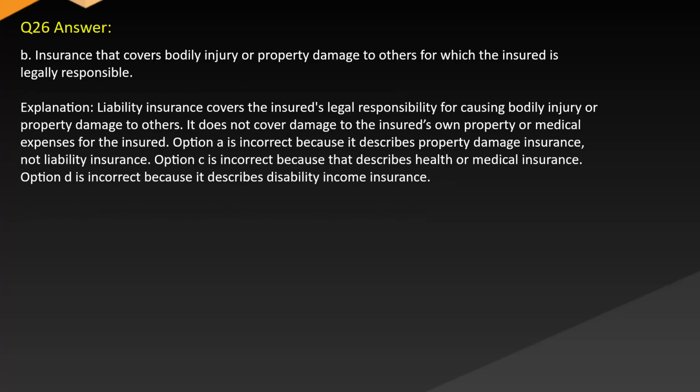Answer: B. Insurance that covers bodily injury or property damage to others for which the insured is legally responsible. Explanation: liability insurance covers the insured's legal responsibility for causing bodily injury or property damage to others. It does not cover damage to the insured's own property or medical expenses for the insured. Option A is incorrect because it describes property damage insurance, not liability insurance. Option C is incorrect because that describes health or medical insurance. Option D is incorrect because it describes disability income insurance.